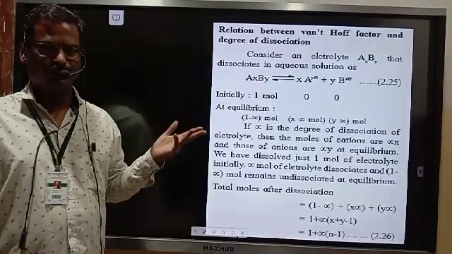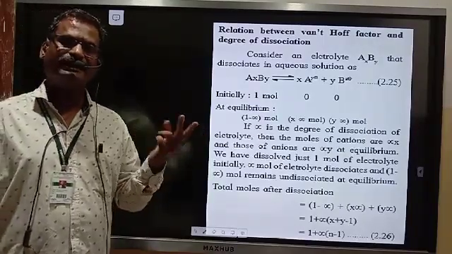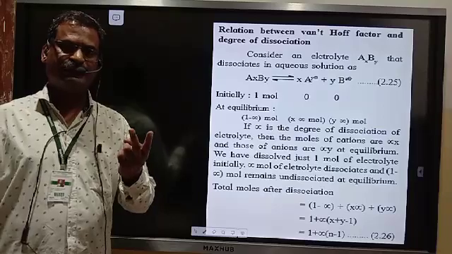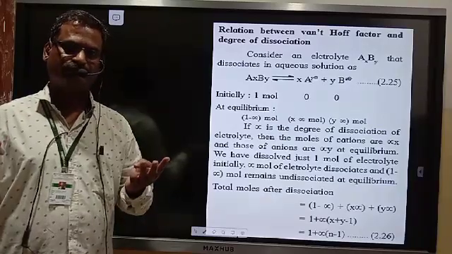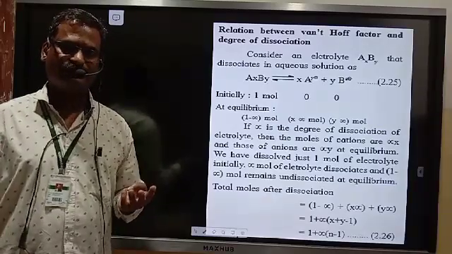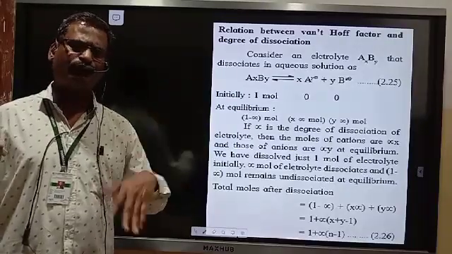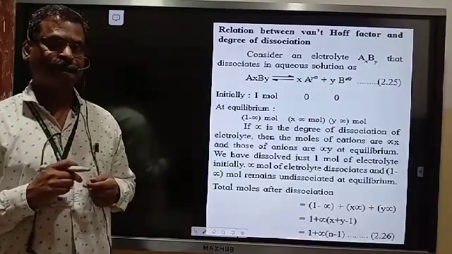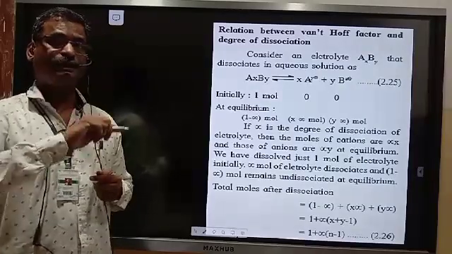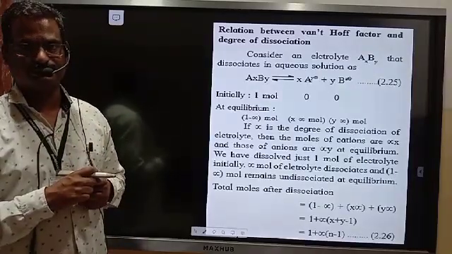Just now I have told you the Van 't Hoff factor for NaCl is 2, K2SO4 is 3, Na2SO4 is 3, SiCl4 is 5, because 5 upon 1, 3 upon 1, 2 upon 1, like that. That is for strong electrolytes undergoing complete dissociation.